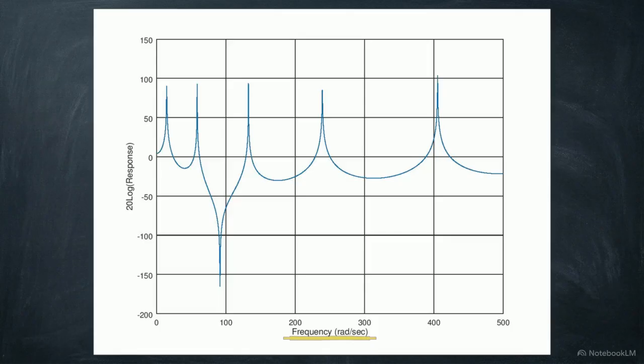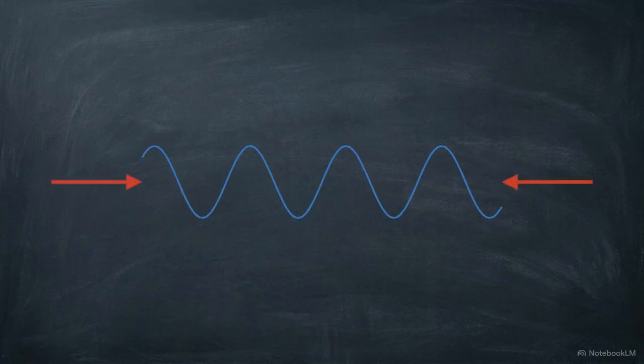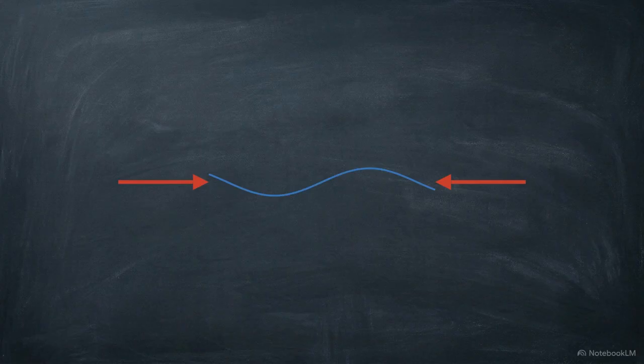This is a frequency response function, mapping the dynamic behavior of a beam. Each of these sharp spikes represents a specific resonant frequency under normal, unloaded conditions. We normally treat mass and stiffness as fixed constants, but introducing a continuous static axial force modifies these baseline properties, physically coupling the external load to the beam's vibrational response.